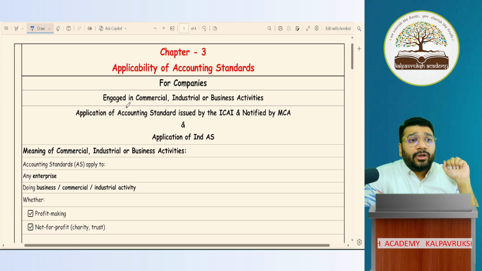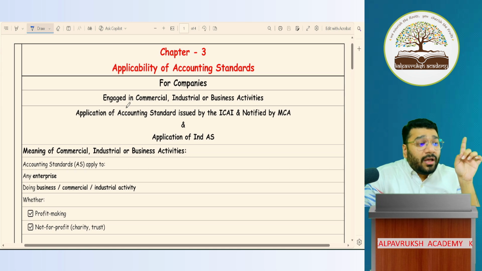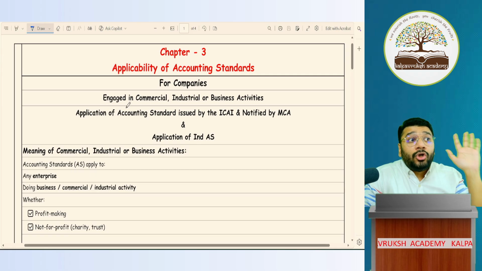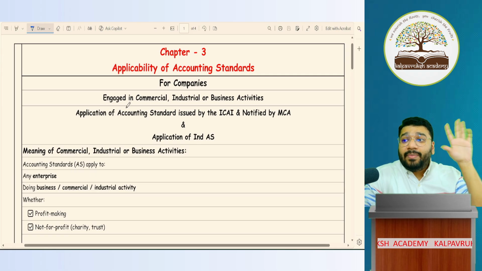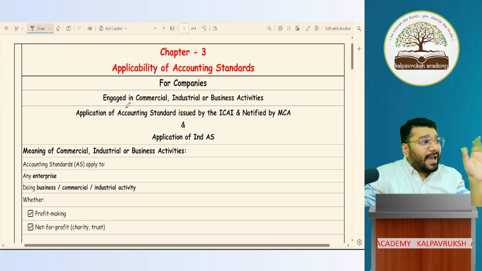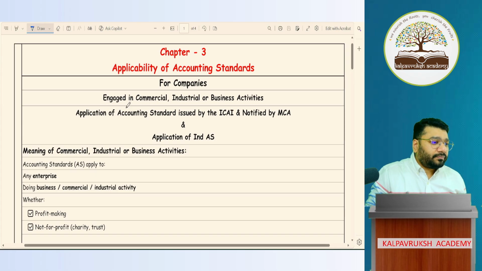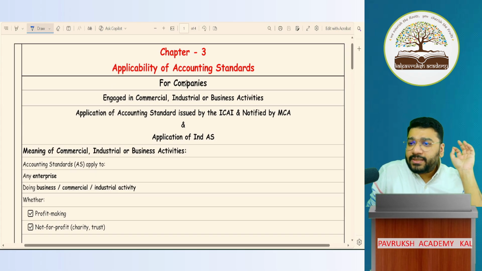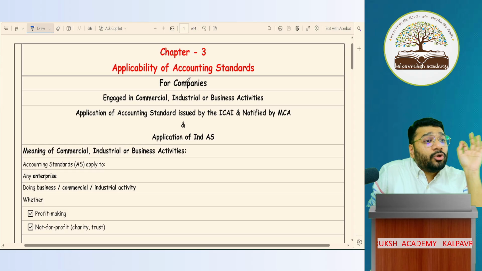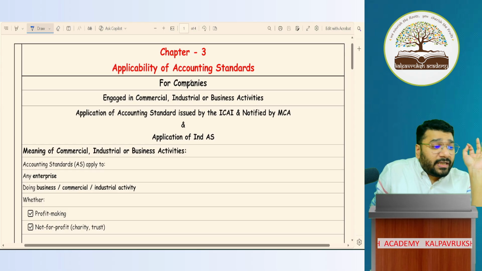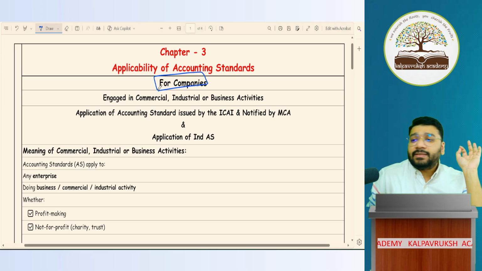In today's class, what are we going to learn? Applicability of accounting standards for corporates, companies. In the next class, my discussion is going to be on applicability of accounting standards for non-corporates. In that, an amendment has come, so directly the new concept is what I'm going to take in the next class. So in today's session, our discussion is going to be exclusively on applicability of accounting standards for companies.